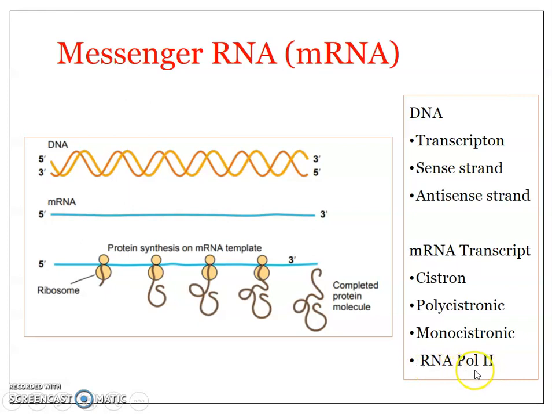It is known as RNA polymerase 2. The whole process is known as transcription, or DNA dependent RNA synthesis. So the mRNA synthesis is based upon the base sequence on the DNA. So it is DNA dependent. The RNA synthesis is what is known as transcription. Now the transcription occurs inside the nucleus in the case of eukaryotes, and in the case of prokaryotes, it is in the general cytoplasm itself, in the region known as the nucleoid.